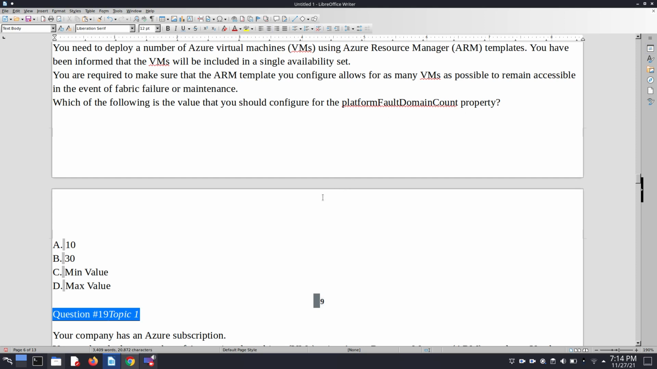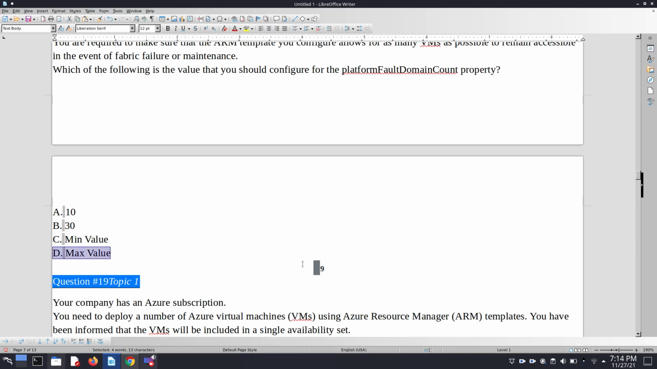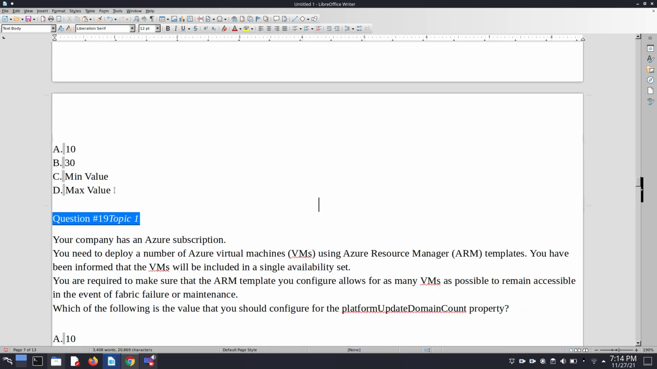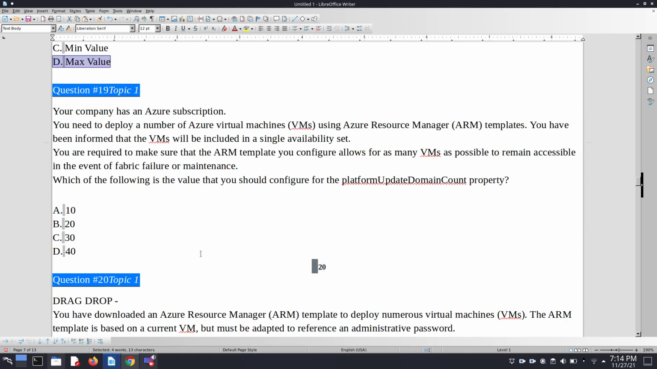Okay, so here we simply choose the max value. We did not have to explore it, because some questions may be chosen as a direct answer for minimizing the time. Okay, so here question number 19 is: your company has an Azure subscription.